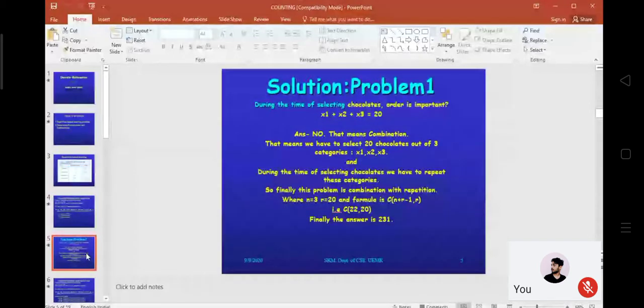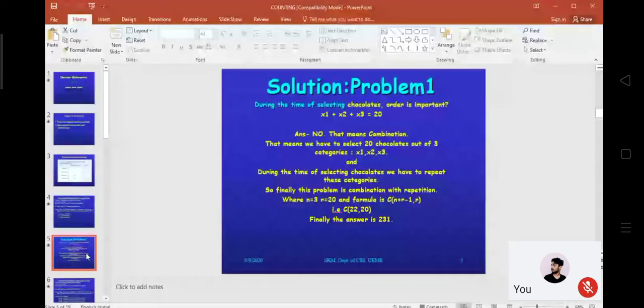Order is not an issue, that's why it's a combination problem, and r is greater than n: r is 20 and n is 3. So that's why the repetition concept is required, and combination with repetition, that is C of n plus r minus 1, r, is applied, and we got the answer 231.